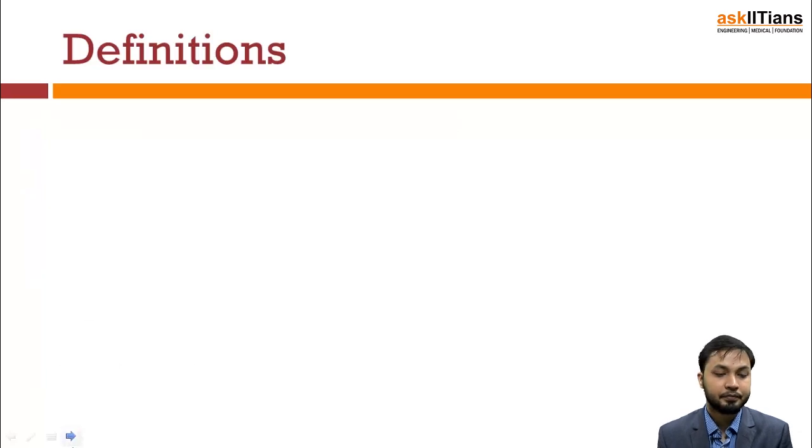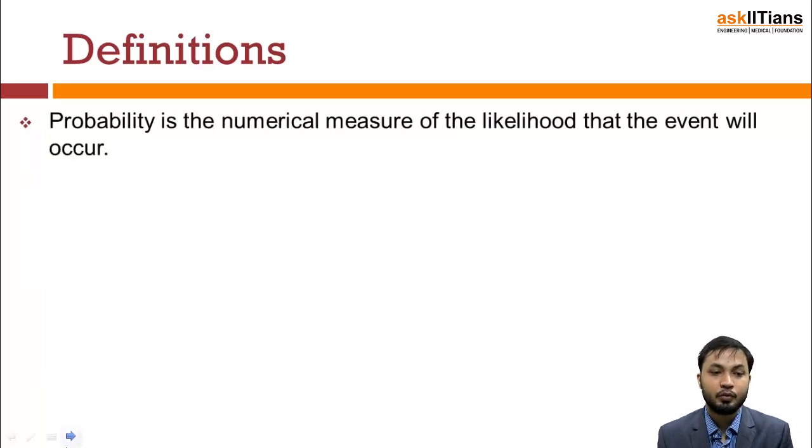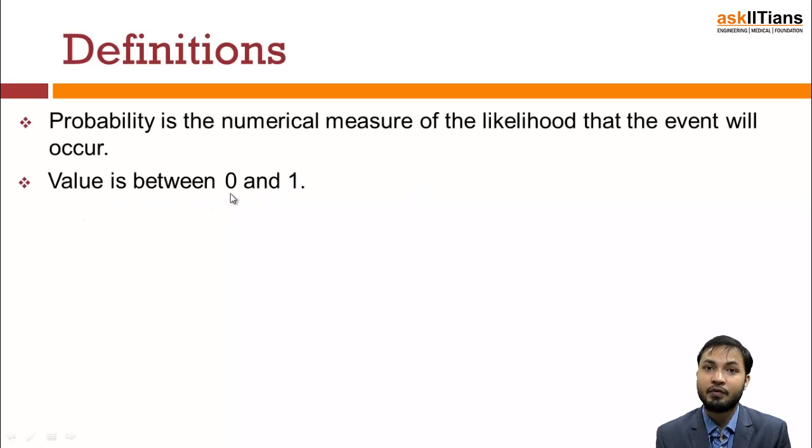Now let's go a little deeper into probability. Probability is the numerical measure of the likelihood that a particular event will occur, and it is valued between 0 and 1. This is the mathematical part that you need to understand.